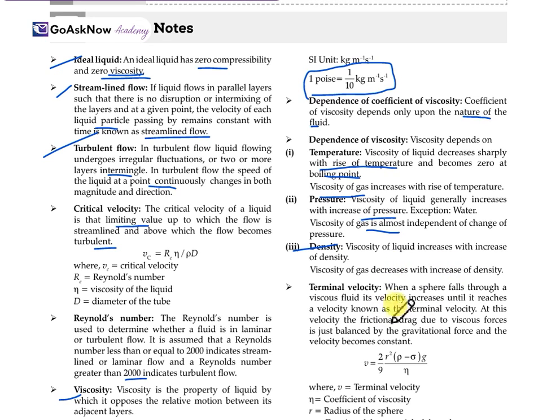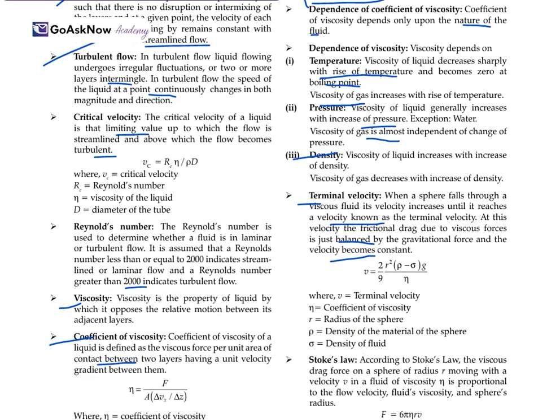Now, the terminal velocity. When a sphere falls through a viscous fluid, its velocity increases until it reaches a velocity known as the terminal velocity. At this velocity, the frictional drag due to the viscous forces is balanced by the gravitational force and the velocity becomes constant. Then v = 2r²(ρ − σ)g / 9η, where η is the coefficient of viscosity. This is the mathematical expression for terminal velocity.